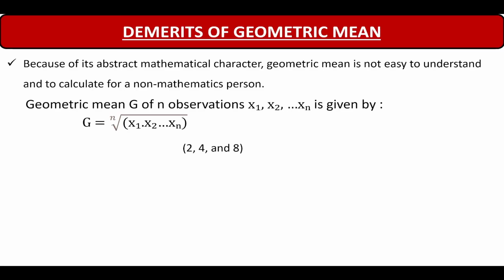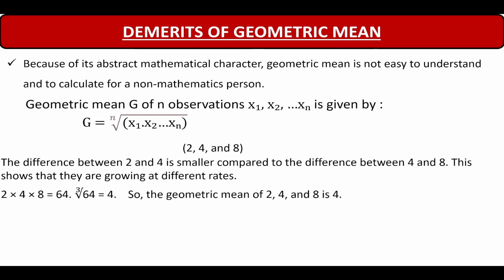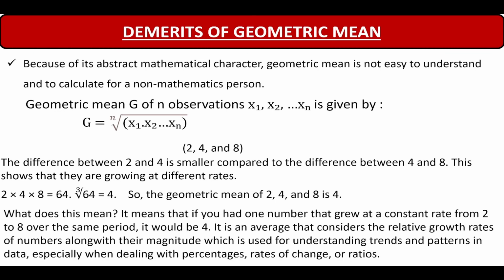Now, what is the difference in using geometric mean for this, and why can't we use arithmetic mean? So if you see, the difference between 2 and 4 is 2, whereas the difference between 4 and 8 is 4. Okay, so the difference between 2 and 4 is smaller as compared to the difference between 4 and 8. That means they are growing at a different rate. Okay, and if we calculate the geometric mean of this, we get the geometric mean as 4. So what is the meaning of this 4? The meaning of 4 is that it is the one number that grew at a constant rate between 2 and 8.